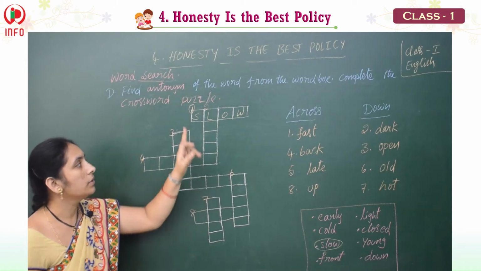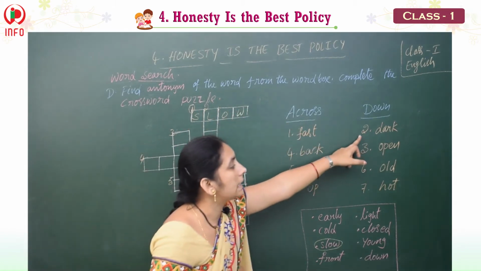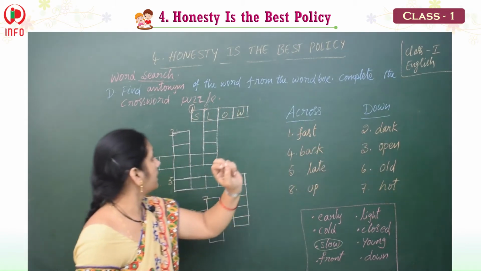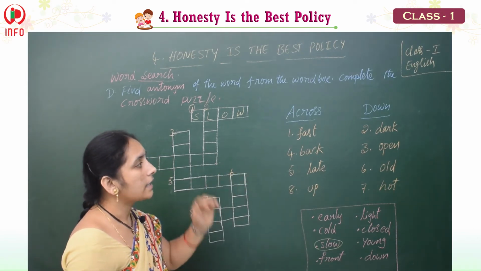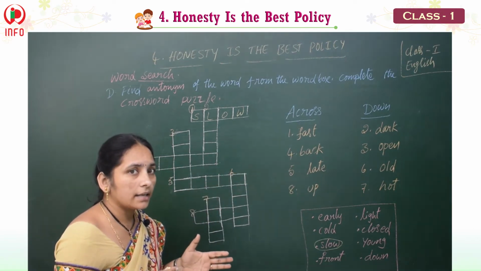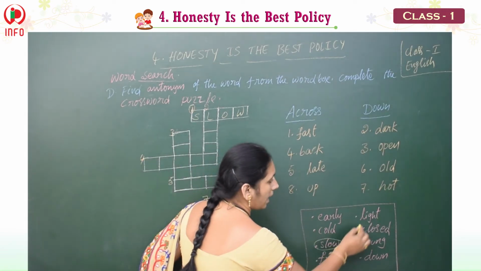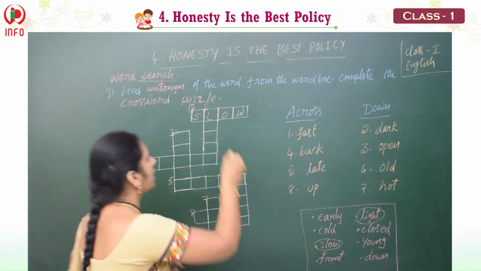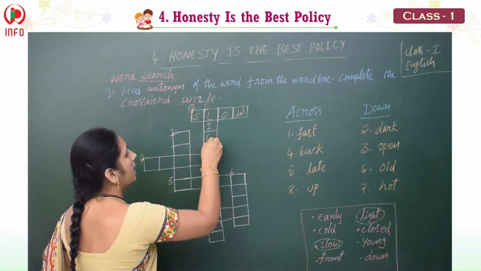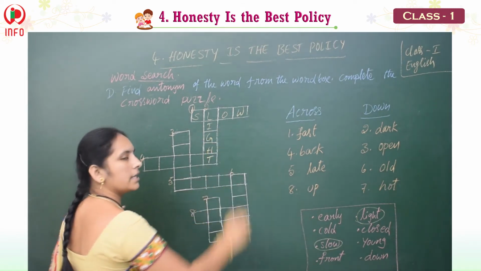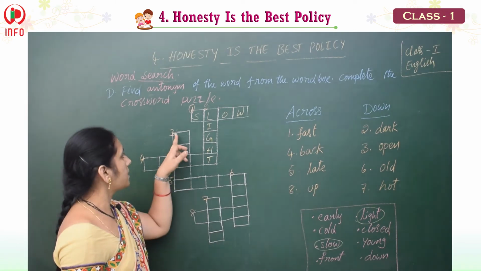To the down. Down, what is the second one? Dark. Dark opposite, it's very dark, that's why we should switch on the light. So light. Then write light here. L-I-G-H-T. Okay, children.